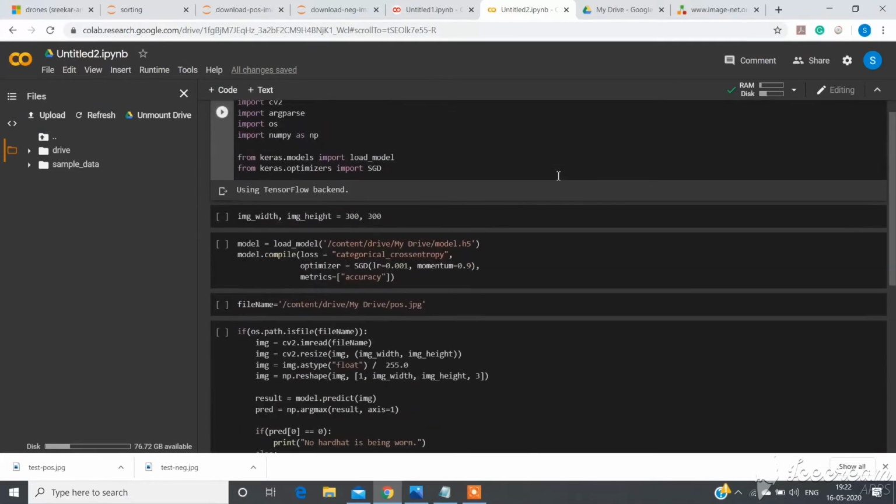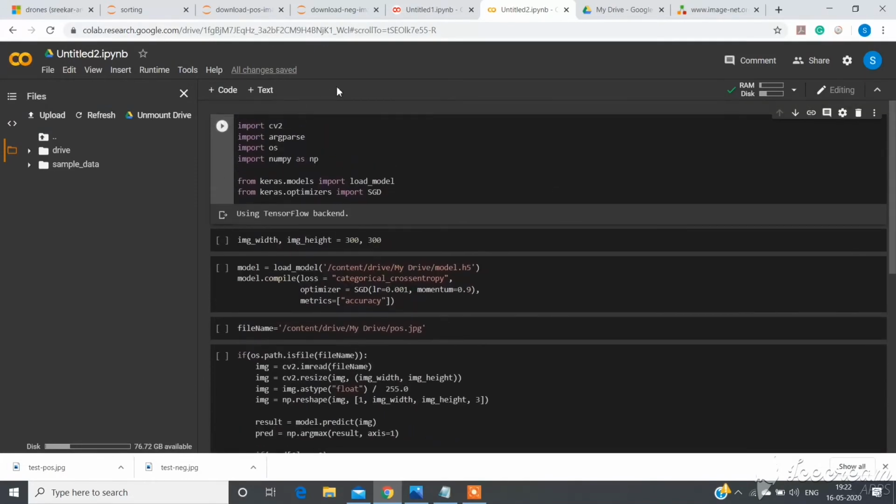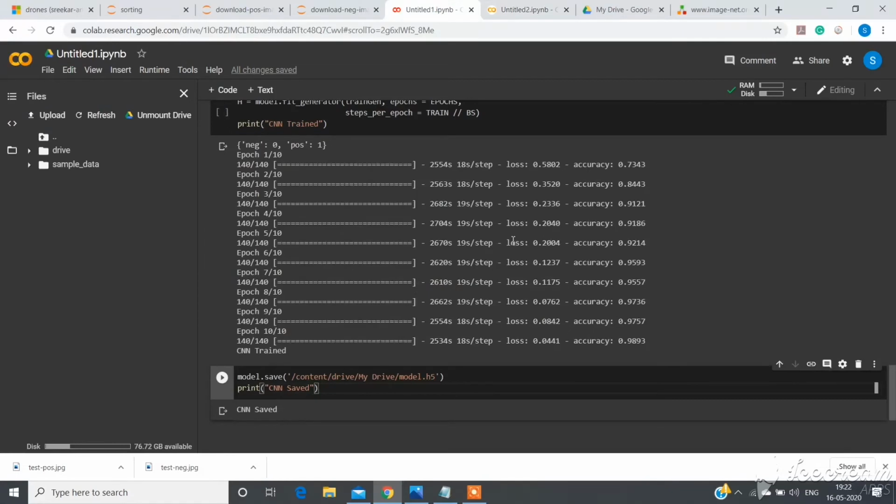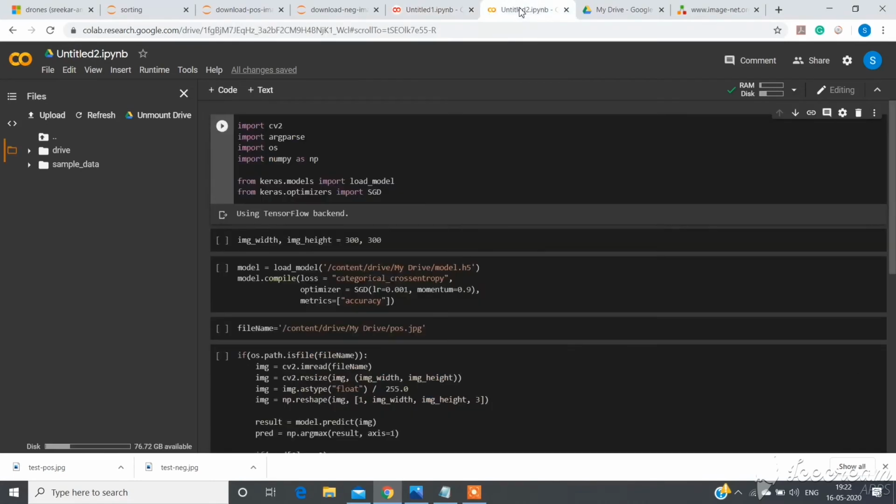So again, I've imported all the required libraries. I'm setting the image width and length as shown before, which is 300 by 300, so that the new images which someone gives for testing should also be converted into this size. And now I'm importing my model here. As in the previous session, we have trained our CNN model, so that model I'm loading it here. And now I'm giving a file which is positive. So I'm giving a positive image first for testing.